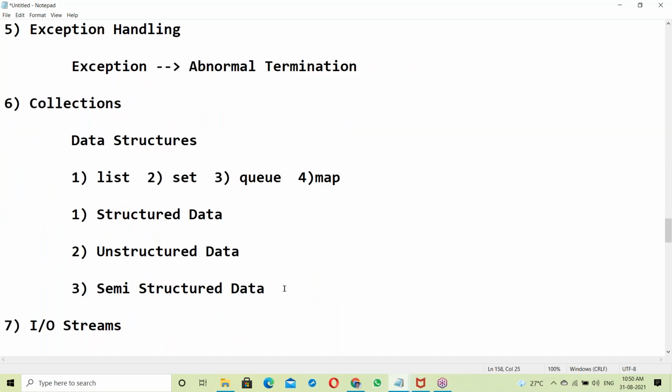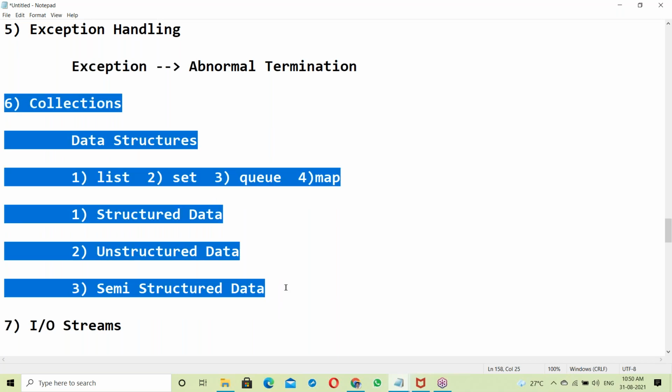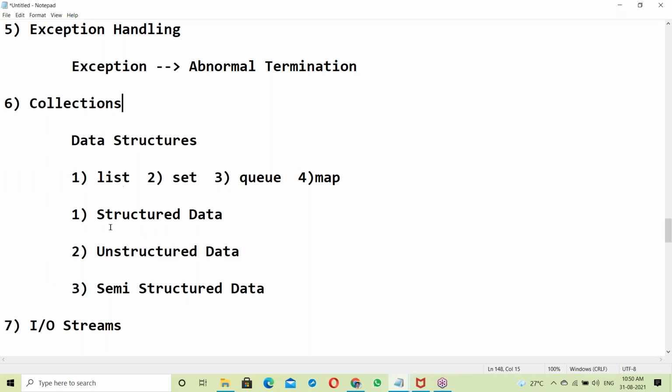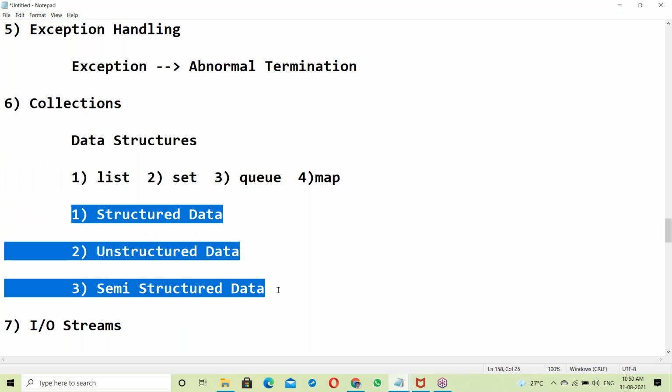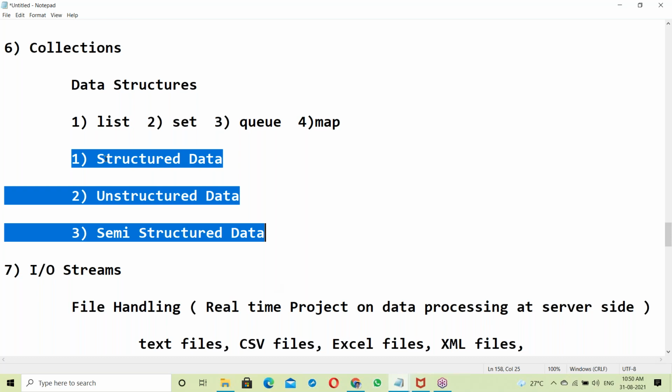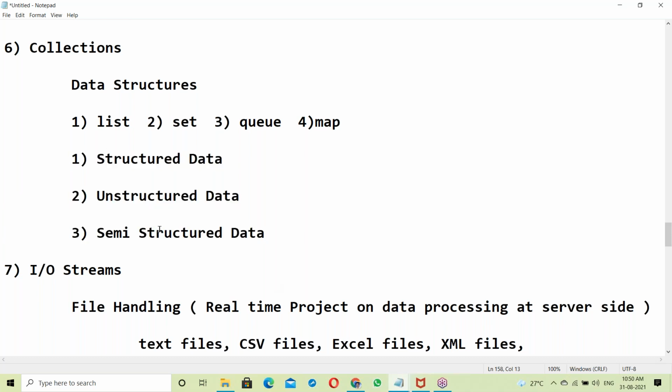Data in the database is permanent data, but sometimes we need some temporary data maintained inside RAM memory. To maintain a huge amount of data in RAM memory, we can use collection components. So depending on the data, we can use different kinds of collection components, like structured, unstructured, semi-structured.